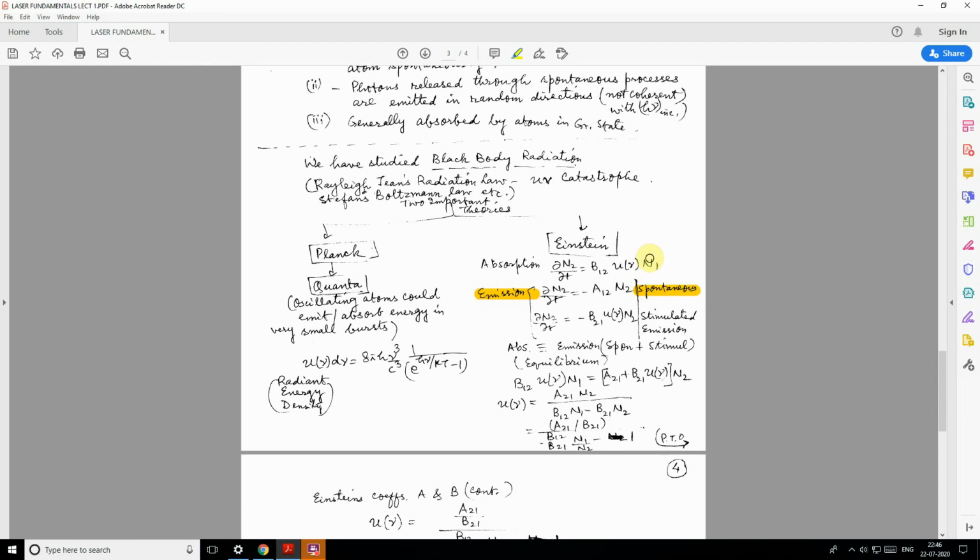That means when atoms make a transition from excited to ground state, the probability depends only on the number of atoms present at that level. Secondly, he also speculated and hypothesized that there is one more process possible,